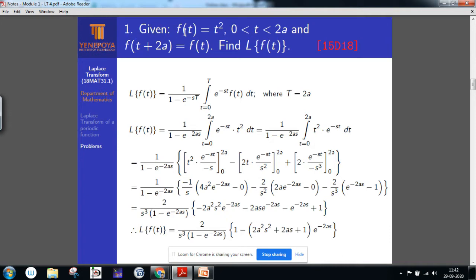Problem number 1. Given f of t is t square, where t is in between 0 to 2a, and f of t plus capital T, given as 2a, is equal to f of t. Find Laplace transform of f of t.